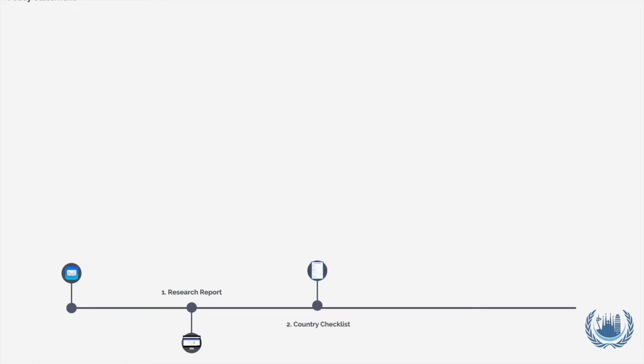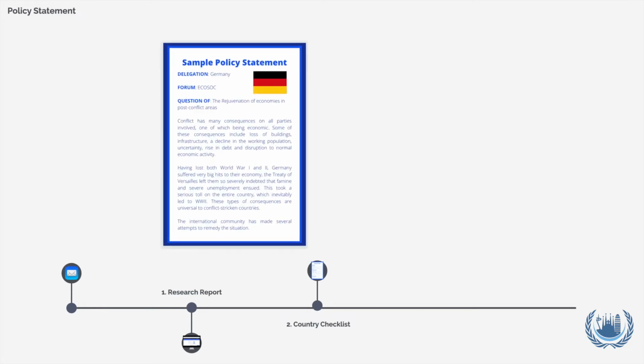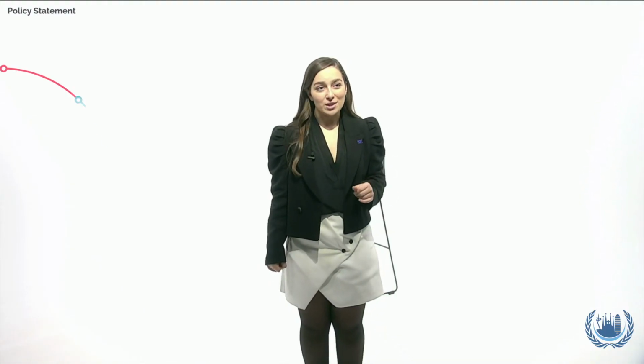The third step is to make a policy statement in order to really understand your delegation's position on the issue at hand. A policy statement is a document that explains your delegation's opinion on the topic and its policies regarding it and how they have evolved over time. A good policy statement should answer the following questions.